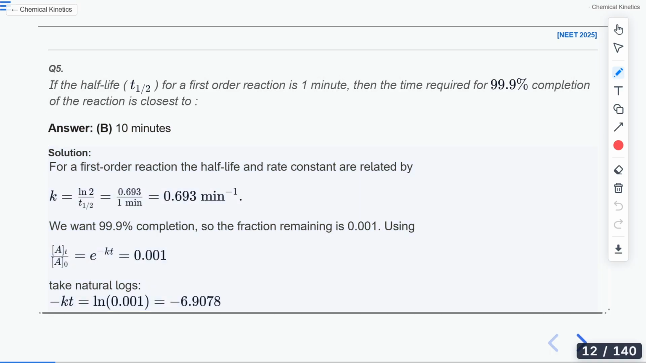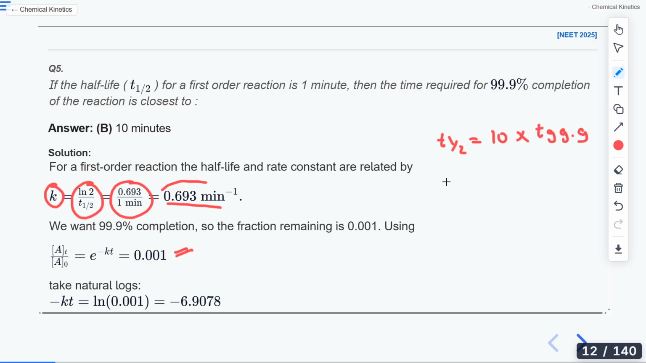So the correct answer would be B. So remember that k is equal to 0.693 by t half. Now the value of t half is 1 minute, so it will become 0.693 per minute. Next, you can find the value of a t by a naught in a longer way, or else you can use the formula directly which Abhinash told, which is t half equals 10 multiplied by t 99.9%. So t half is given as 1 minute.